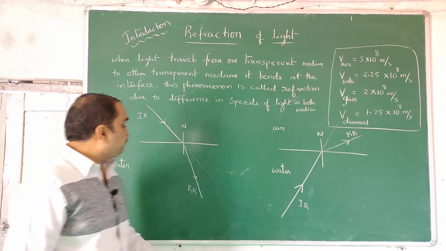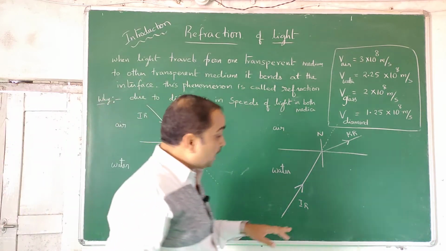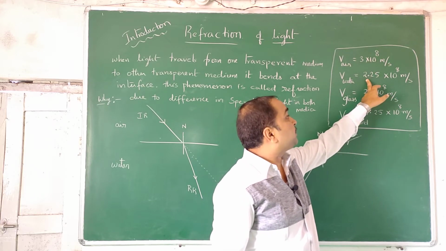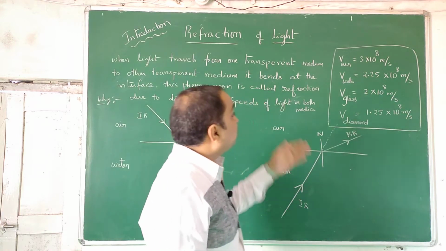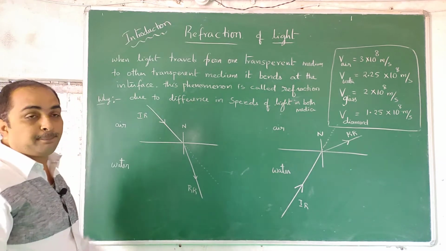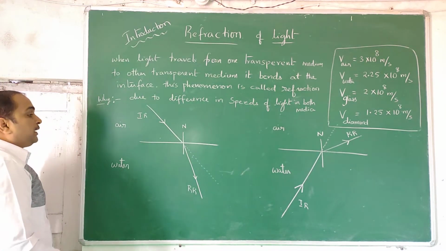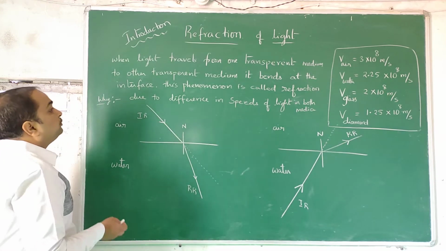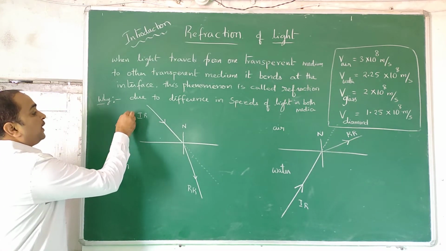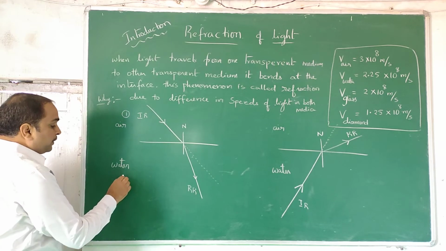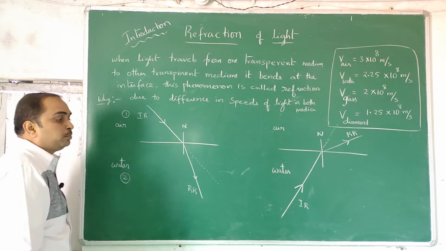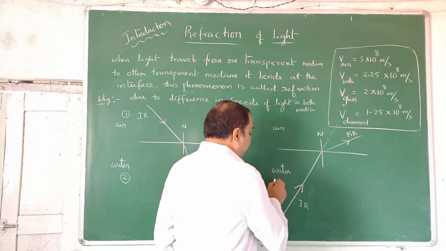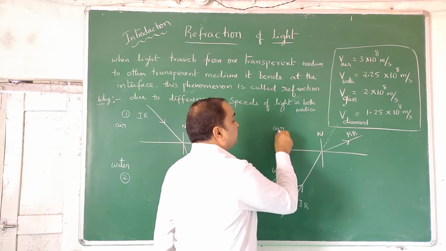So it is coming from, say, air to water. In air it has a higher speed, 3 × 10^8. In water it has a lower speed, 2.25 × 10^8. So that difference in speeds makes it bend. Now the point comes: which is to be called medium 1, and which is medium 2? The medium in which the incident ray exists is called medium 1. The medium in which the refracted ray exists is called medium 2. In this case the incident ray is here, so this is medium 1 and this is medium 2.